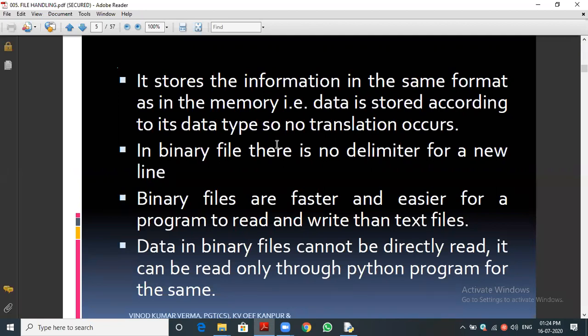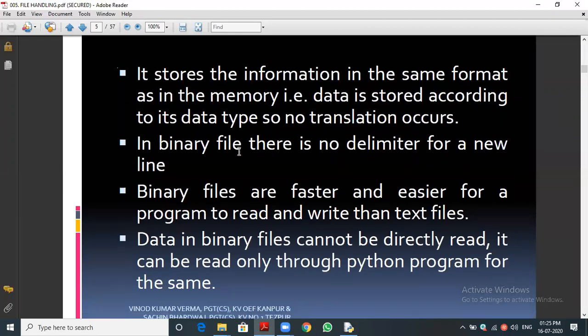No. Output only, it should be in the file path. Okay, output only we can store as a text file or binary file or CSV file. But program means it is in Python only, no. We should save as .py only, no. Okay, that is a concept.